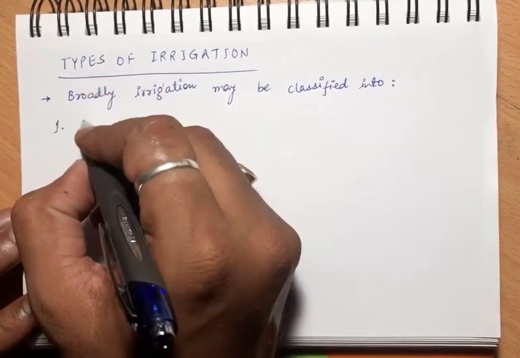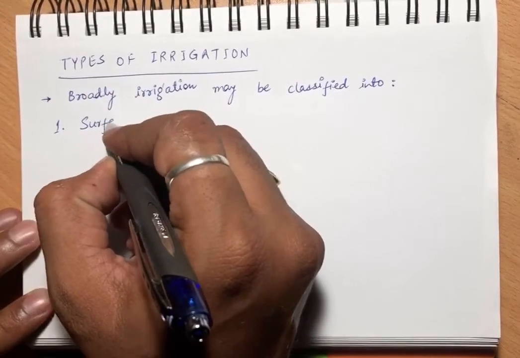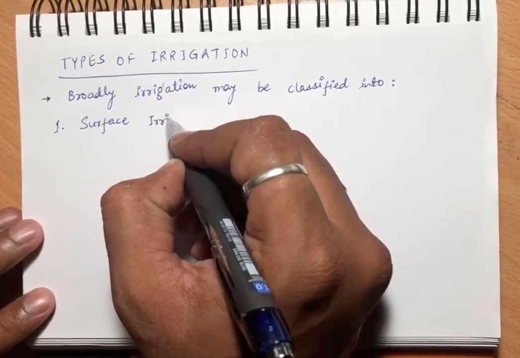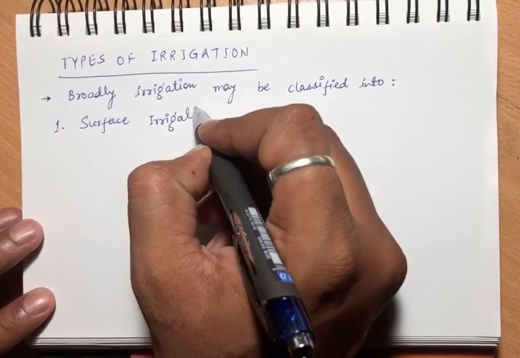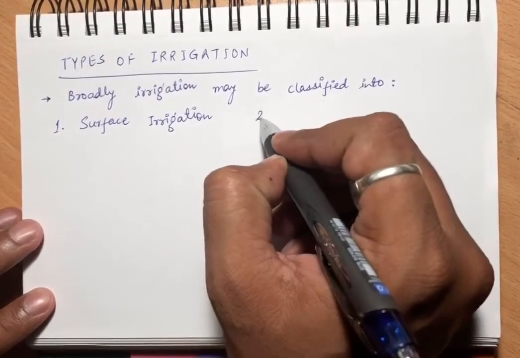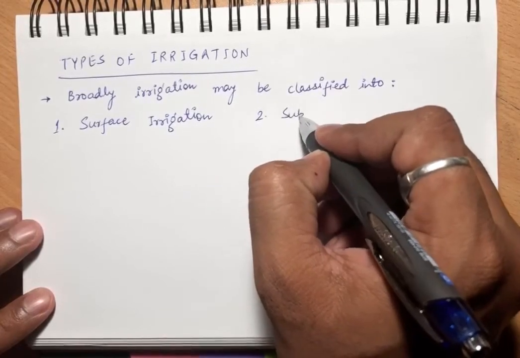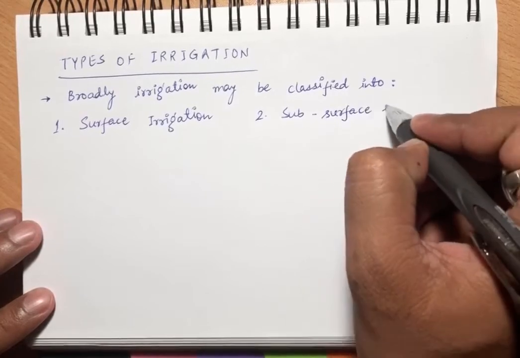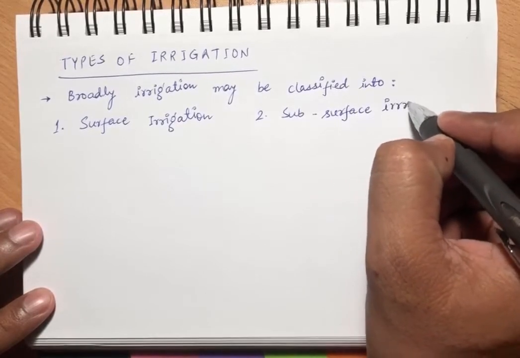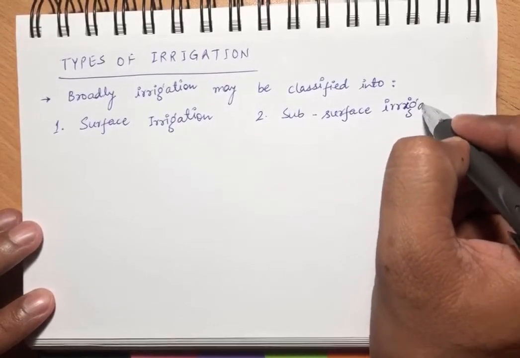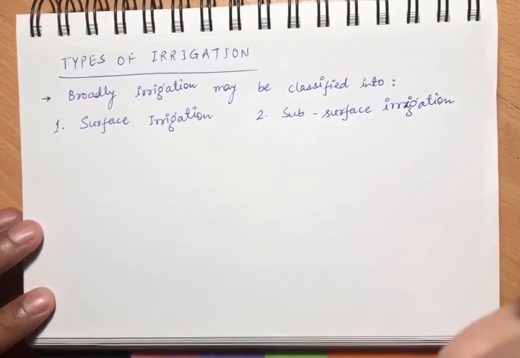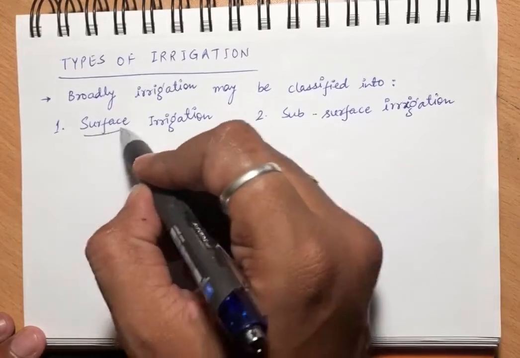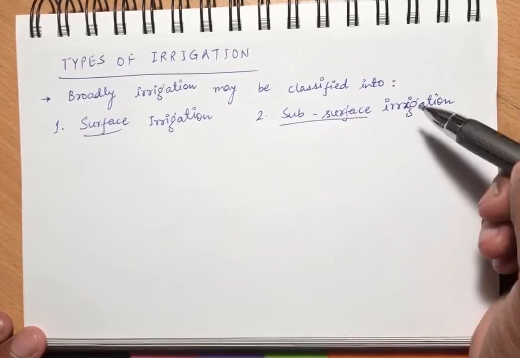First is surface irrigation and second one is subsurface irrigation. So there are basically two types: one is surface and the other one is subsurface.